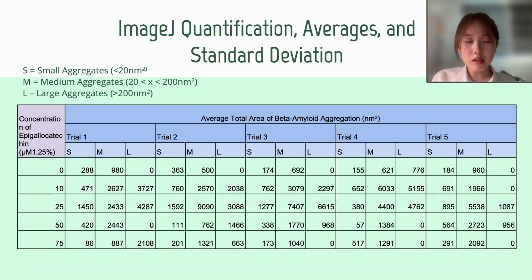To categorize the process of successive aggregation, aggregates in each photo were grouped into 3 categories: small aggregates, which are below 20 nanometers, intermediate aggregates, which are between 20 nanometers and 200 nanometers, and large aggregates, which are above 200 nanometers. This was in line with scientific research, and is to reflect the different levels of beta amyloid assembly: early oligomeric species, growing protofibrils, and mature fibrils. This data was then organized in Excel for each picture, trial, and EGCG concentration.